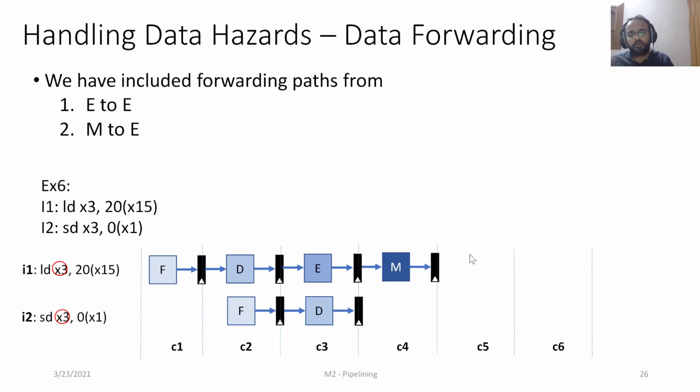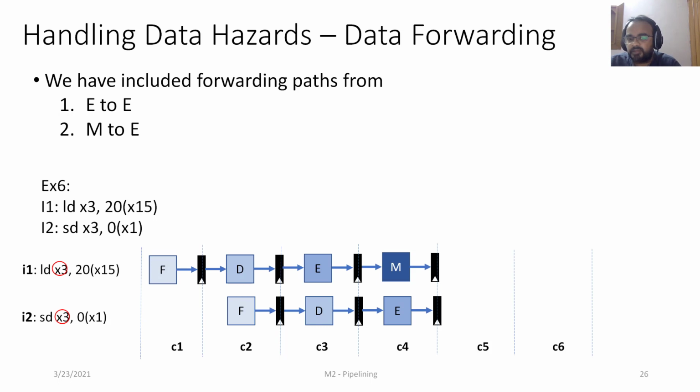We are going to progress with the memory stage for I1. And can we make progress with the execute stage for I2? Yes, because in the execute stage for a store instruction, the effective address will be calculated. And are the operands available to us? Yes, because 0 is the immediate value, and there is no dependency for x1. So both 0 and x1 will be the input to the execute stage, and the output will be the address where we need to store the value in x3.